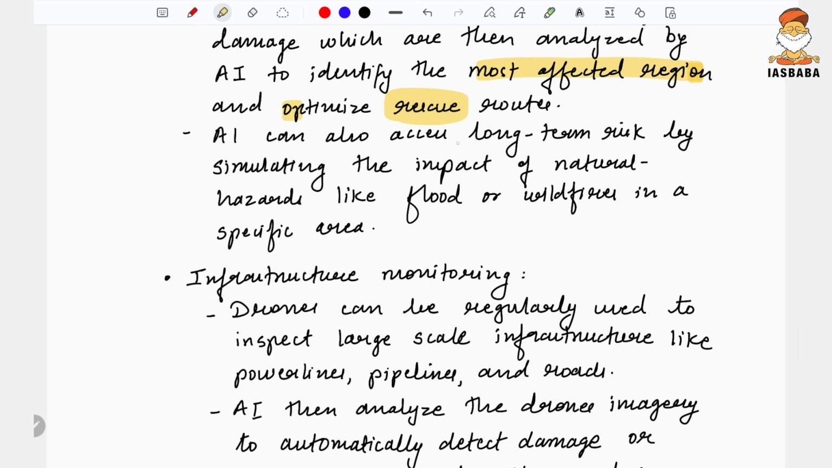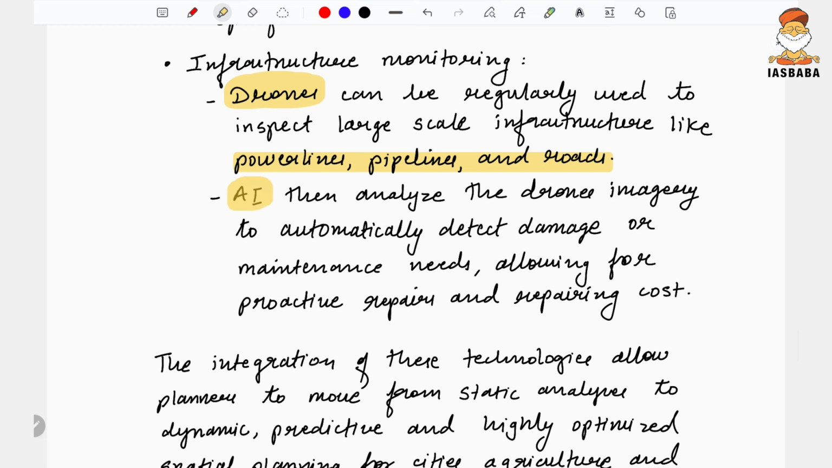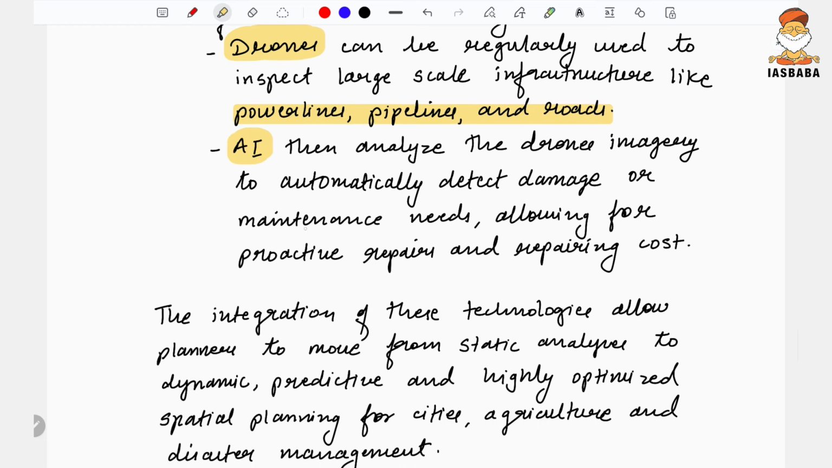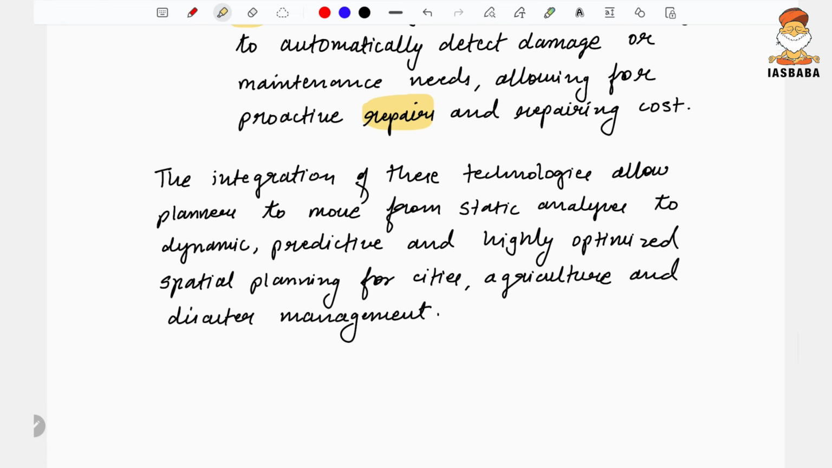AI can also assess long-term risk by simulating the impact of natural hazards like floods and wildfires in a specific area. It also helps in infrastructure monitoring. Drones can be regularly used to inspect large-scale infrastructure like power lines, pipelines, and roads. AI can analyze the drone's images to automatically detect damage or maintenance needs, allowing for proactive repairs wherever repair is needed, and the repairing cost. This could also be done with the help of AI.